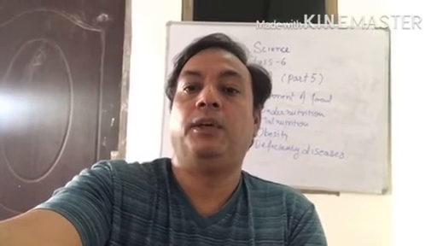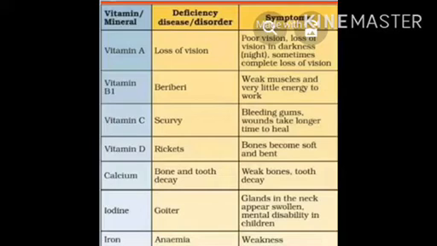Vitamin deficiency, I just told you, vitamins A, B, C, D, E, K are the essential vitamins required by the body in a very small amount, but the deficiency of each vitamin causes disease. Like vitamin A causes night blindness, vitamin B1 causes beriberi, vitamin C causes scurvy, vitamin D makes our bones and teeth strong, etc. This type of table is already given in your book.